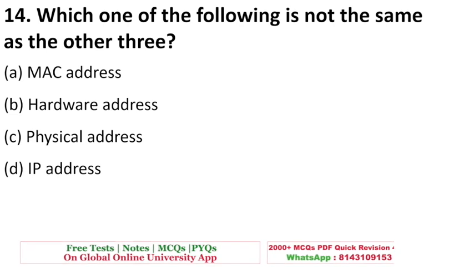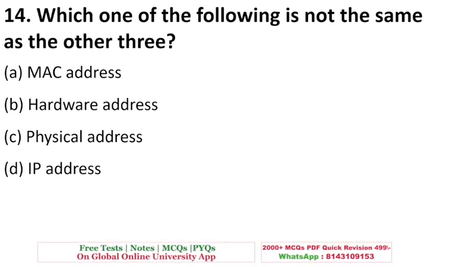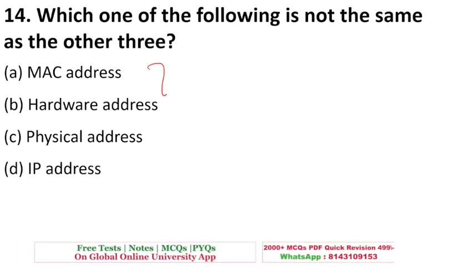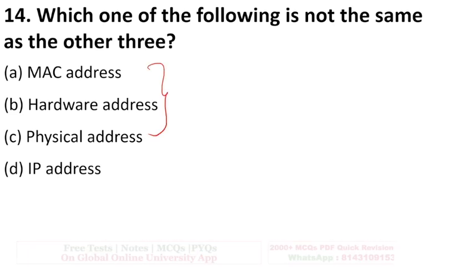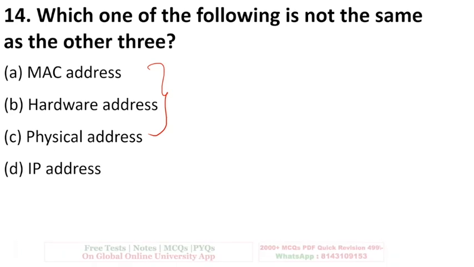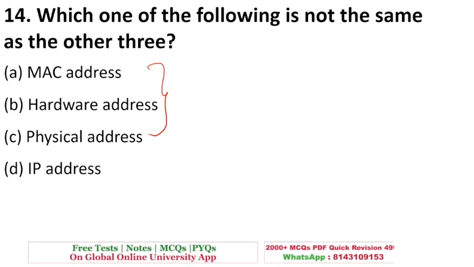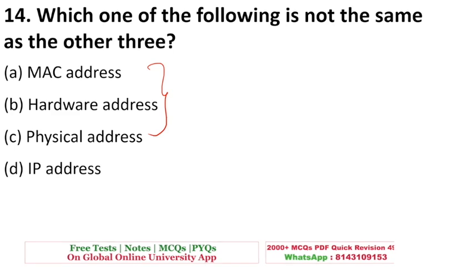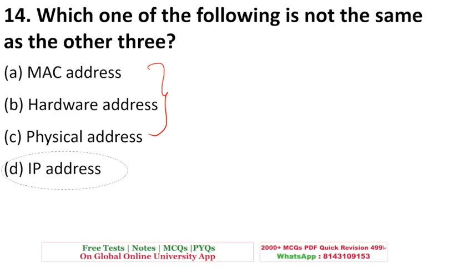Your MAC address, physical address, and hardware address are used for local identification of any computer on the LAN, while your IP address is used for global identification of your system over the network, which is on the internet. So the odd one out is option D, IP address.